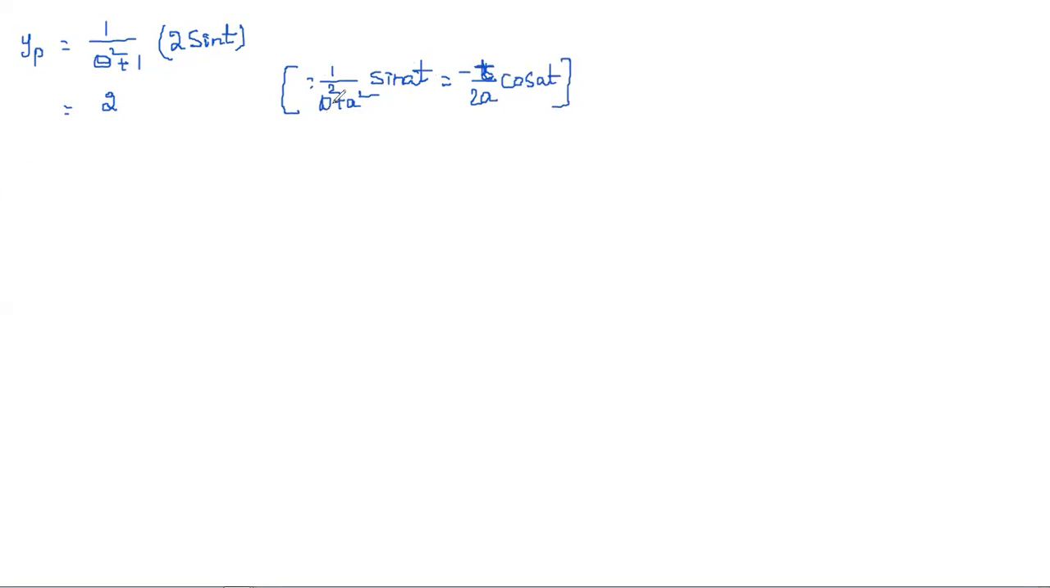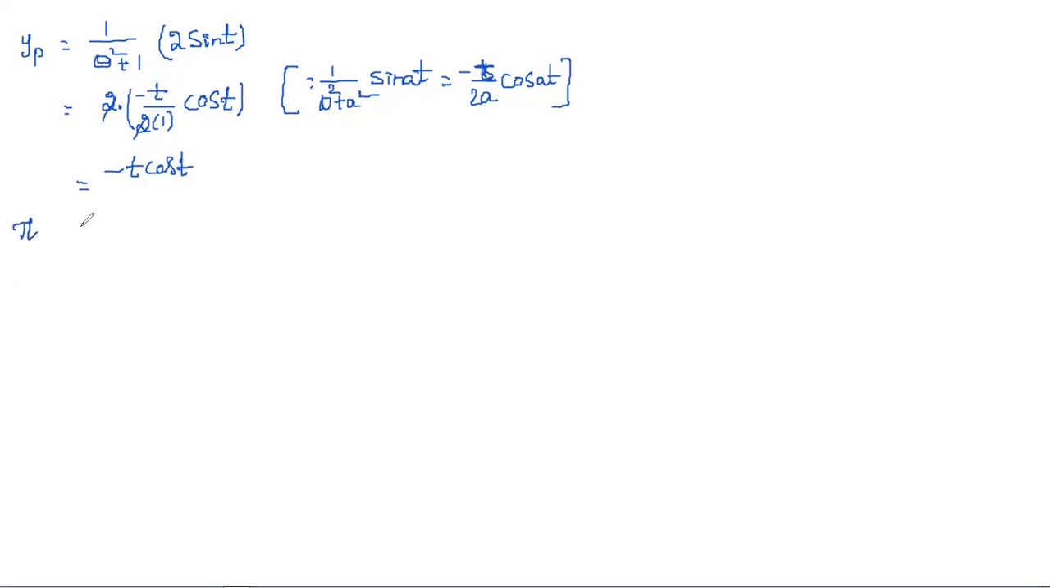If the denominator is equal to 0 after substituting theta square as minus a square, then here also, if you substitute theta as minus 1, minus 1 square is 1, minus 1 plus 1 cancels. So we substitute minus t by 2 into a, which is 1, cos at, that is nothing but cos t. Here the 2s both cancel, and what remains is minus t cos t. This is yp.